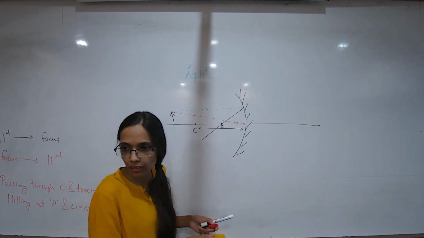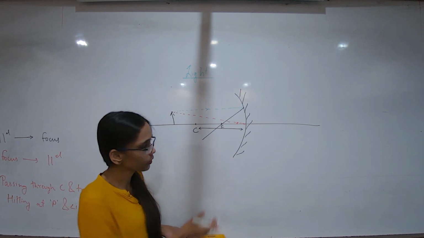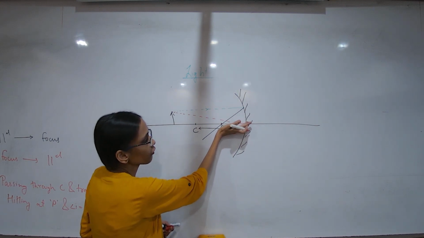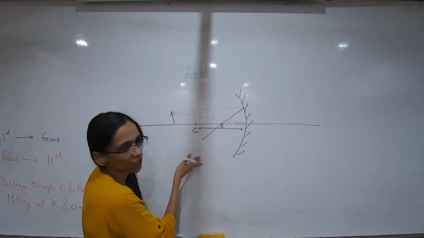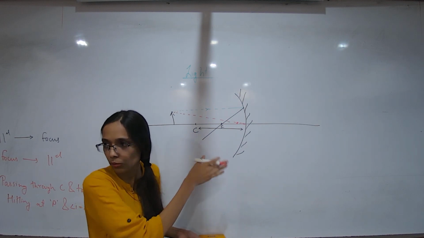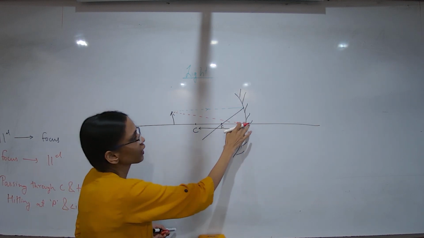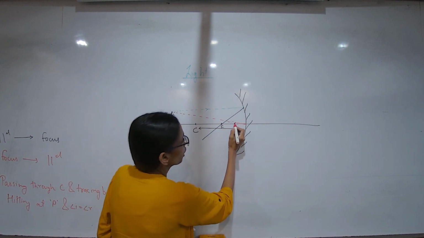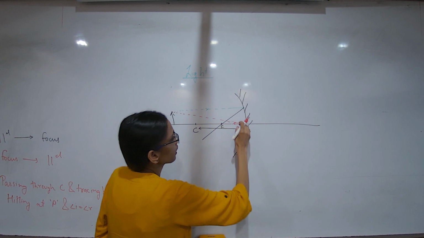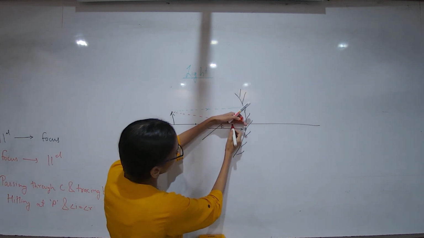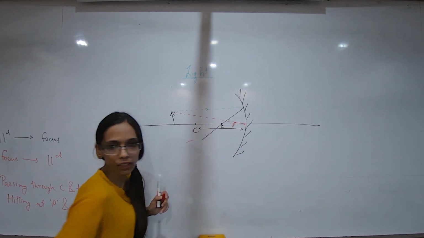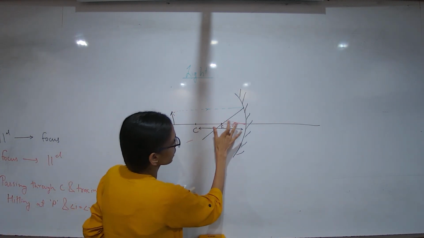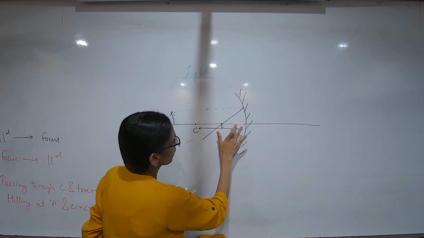The angle needs to be precise, because even a small measurement error will shift the point from this to this, and the image can be enlarged or diminished or whatever. So let's avoid this one as much as we can. If you are drawing it, it's okay. Make sure everything is accurate. Use a protractor. Check what the angle is. Make the same angle over here and draw it. It's up to you. We have to find the point of intersection. Yes, that's the thing that we are looking at.